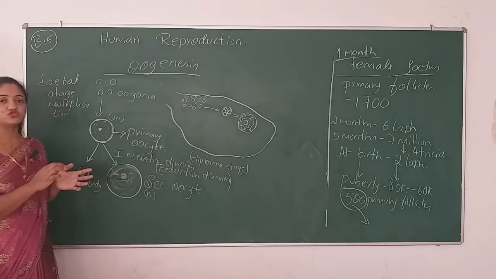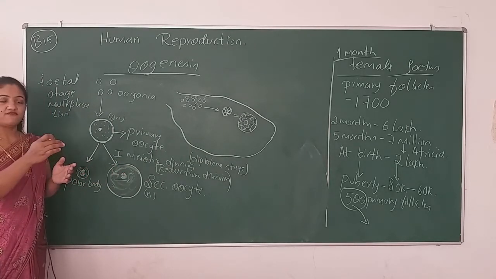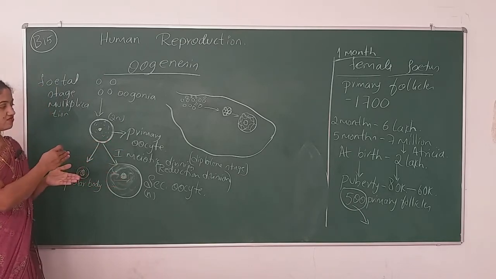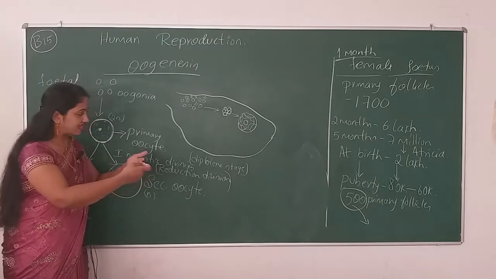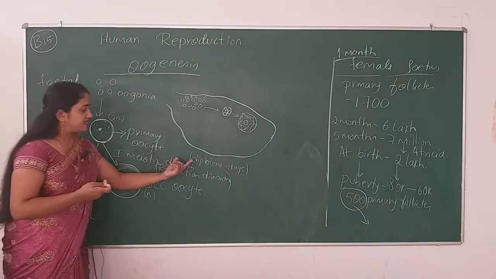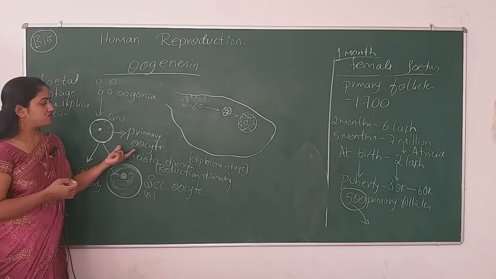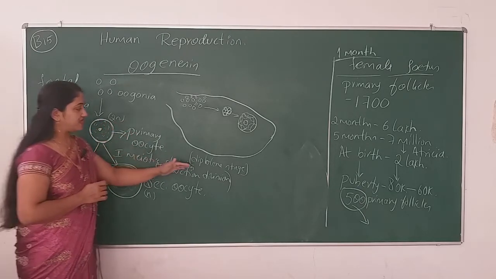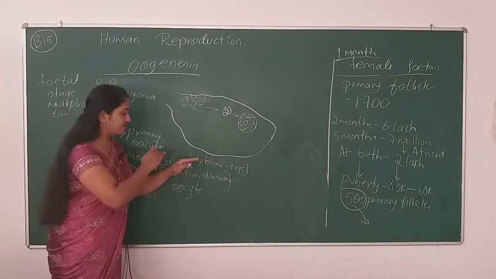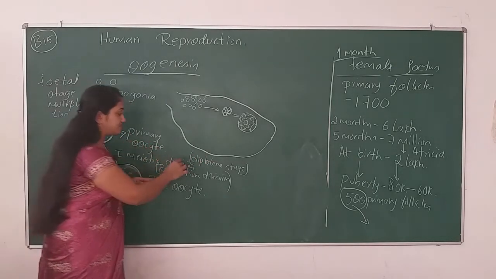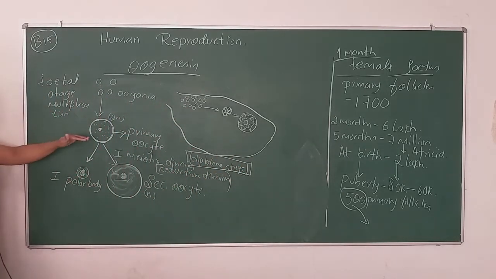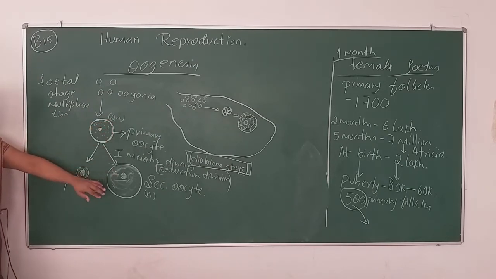However, the menstrual cycle begins. If today is the menstrual cycle, before the day, or 10 to 14 days before that period, what will be the position, what will be the condition of the primary oocyte? It will be in the resting stage. Where does it rest? It will be in the resting period of which stage? Diplotene stage.